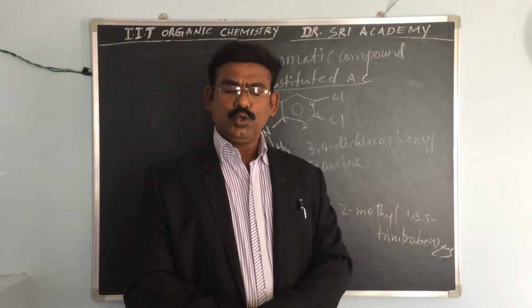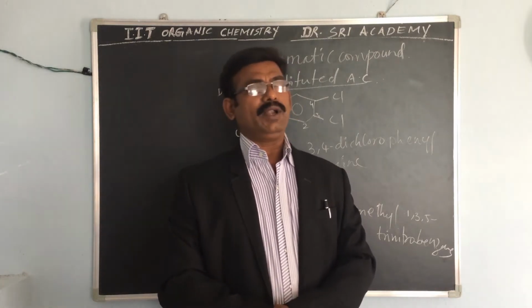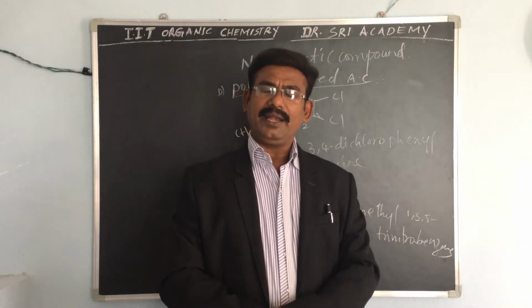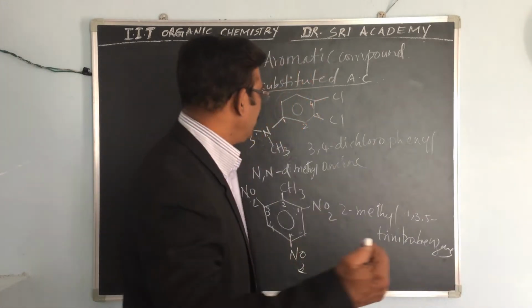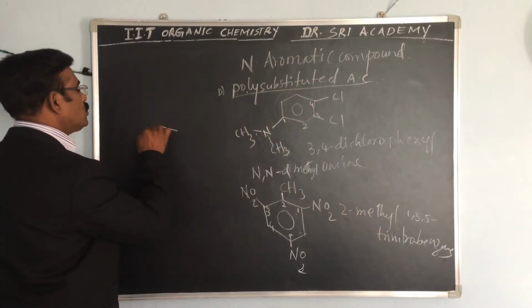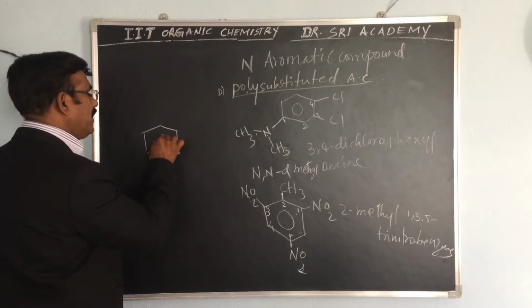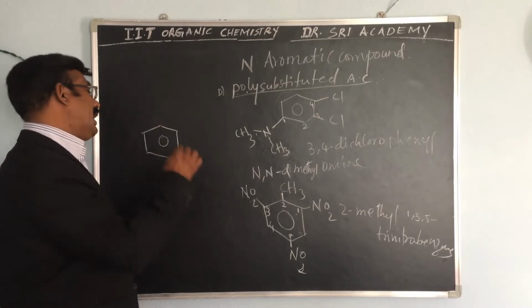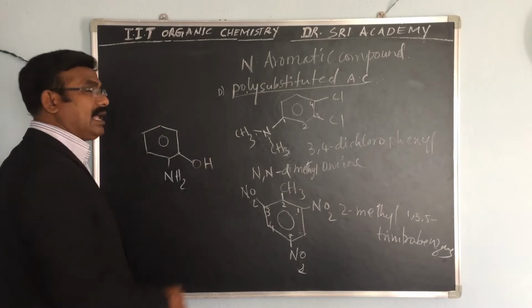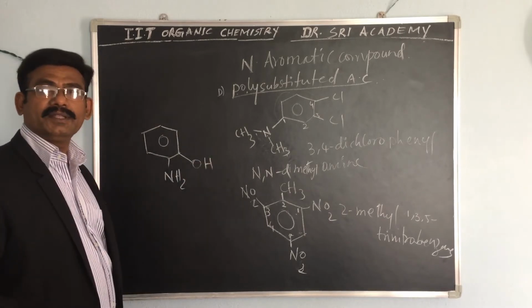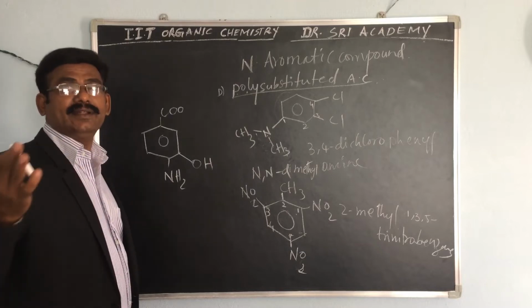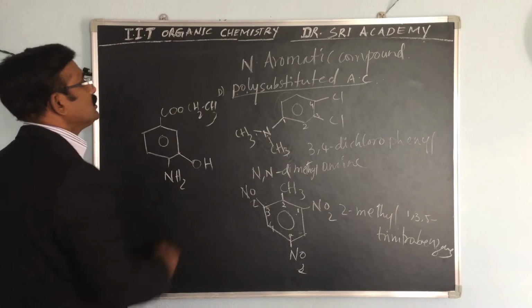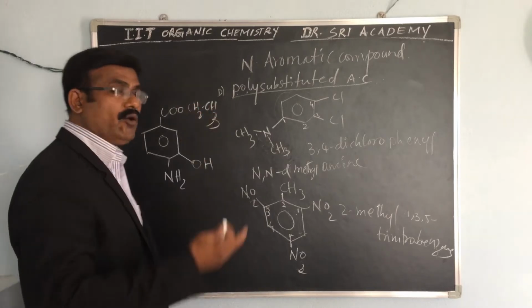For example, with 2 or 3 substituents: one is an acid ester group, one is an amine and a hydroxy group. That compound we have to take. So how can you give that number? The benzene contains one amine group, one hydroxy group, and one acid ester group, CH2CH. So this compound, how can you think?